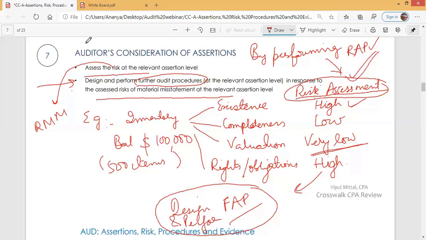We will discuss risk assessment procedures in another session. But the auditor performs certain procedures. You call them risk assessment procedures. Through those procedures, the auditor assesses risk for relevant assertions. After the auditor has assessed risk for relevant assertions, the auditor designs further audit procedures. So if risk is high, accordingly, the auditor will design further audit procedures regarding that particular assertion. If risk regarding a particular assertion is low, the auditor will accordingly design and perform audit procedures.